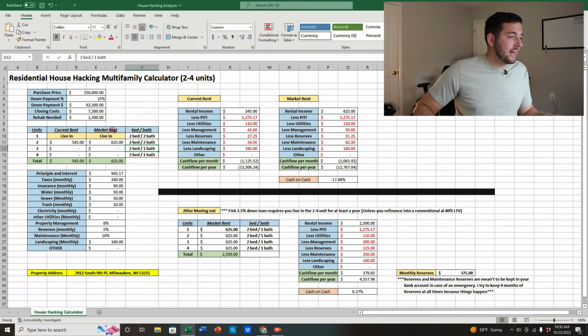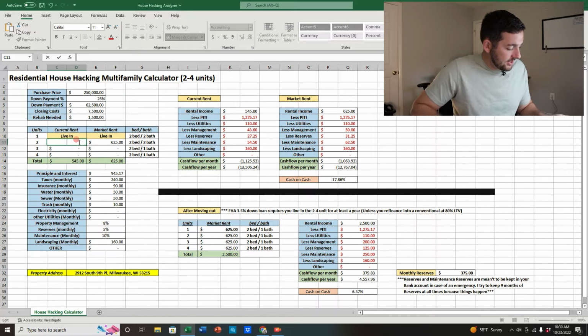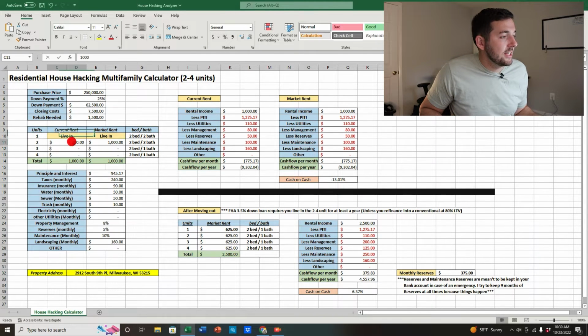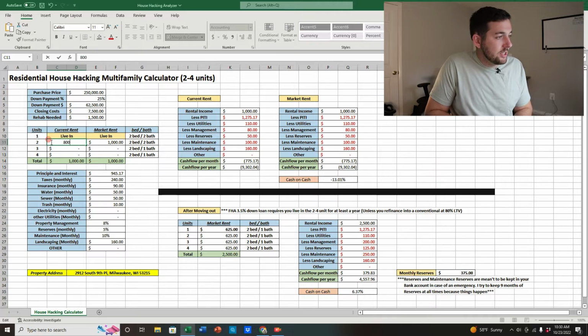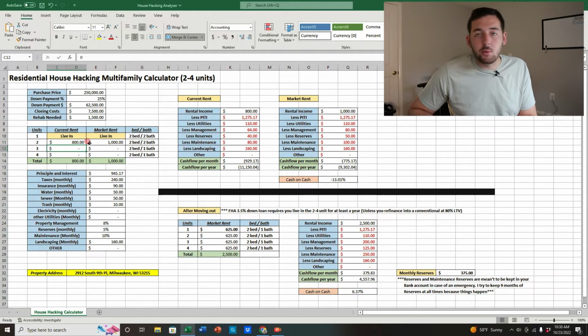So what we'll do, we'll go back and go ahead to current rent. I'm not sure, it does not say in the description. So I'm just going to put 1,000, and I'll put 1,000 for what the market rent is. And you know what, just so you can see, I'm going to put 800 here, so you can tell from the current and market exactly what that is. So looks like we're going to get $1,000.